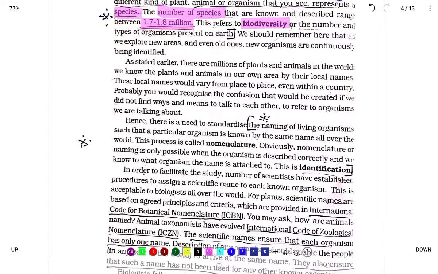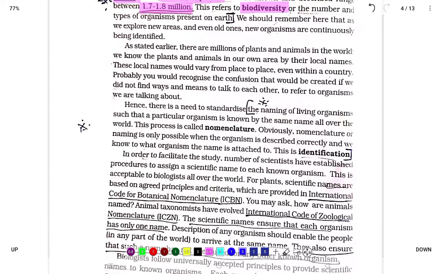Let's move on to the naming of living organisms, such that a particular organism is known by the same name all over the world. This process is known as nomenclature. So what is nomenclature? Naming of the living organism. Naming of the living organism is said to be nomenclature.